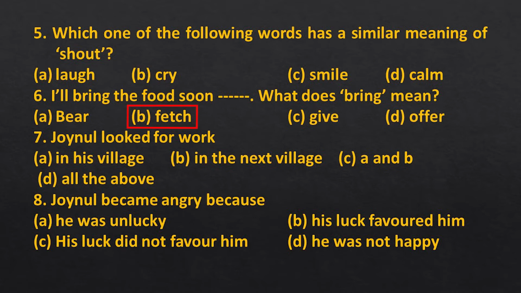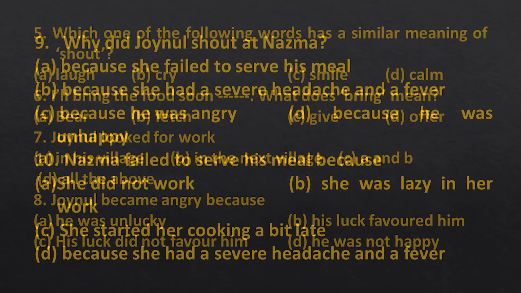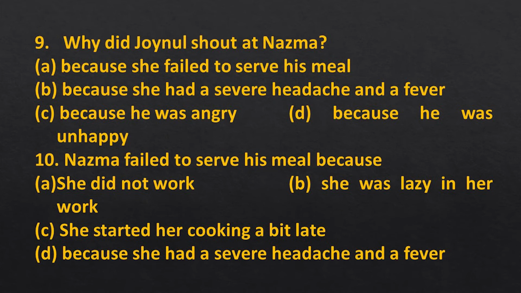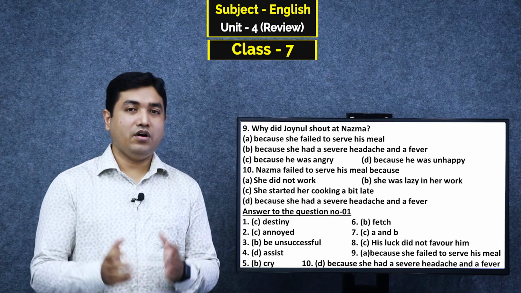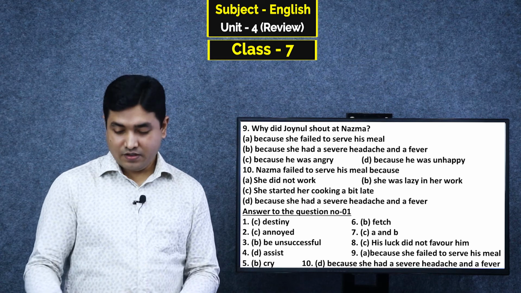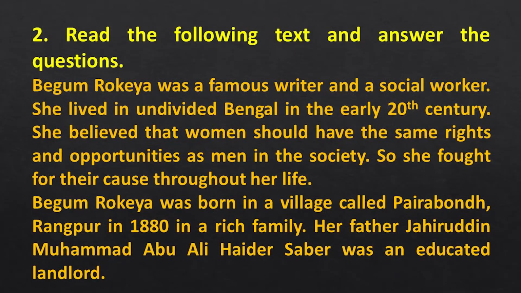Number 7, you can see the answer, it will be both A and B. Number 8, the answer will be his luck did not favor him. Number 9, the answer is because she failed to serve his meal. And the answer of number 10 will be because she had a severe headache and a fever. So, dear learners, I hope all the questions are clear to you. Now, move on to our next slide.